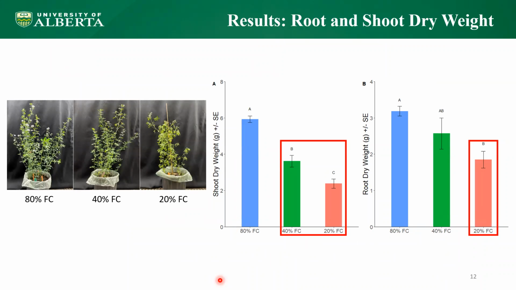Here, panel A shows that shoot dry weight is significantly affected by drought stress. However, only at severe drought is root dry weight significantly reduced. This is because of the allocation of dry matter into the roots during moderate drought as a response to maintain a relatively healthy root system, albeit with stunted root growth.